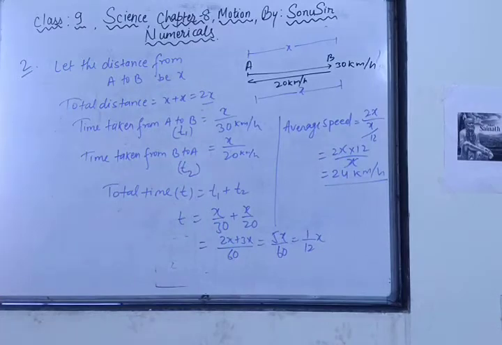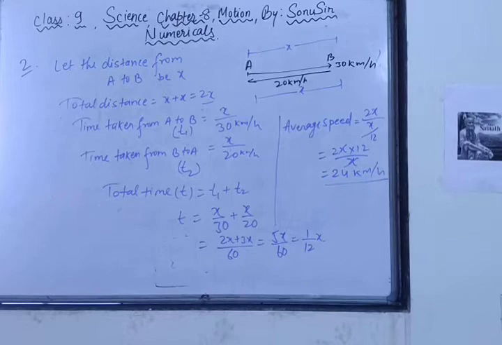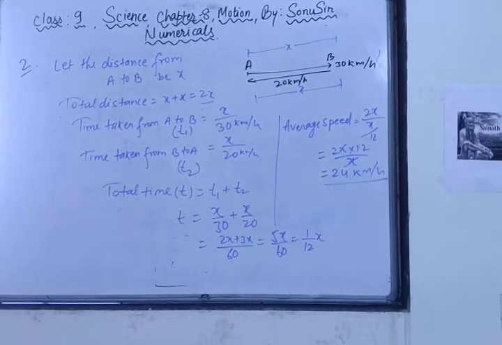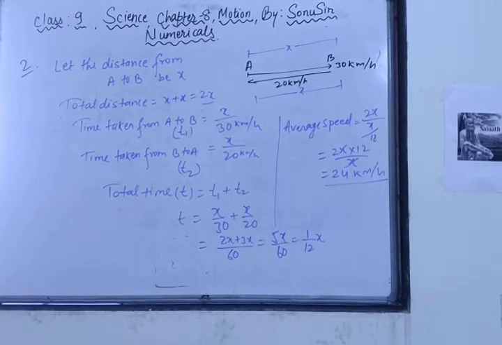Got it? What was the question? The question was a motorcycle drives from A to B with a uniform speed of 30 km per hour and returns back with a speed of 20 km per hour, so find its average speed. It's very easy to find the average speed. Now let's go with one more good type of question.